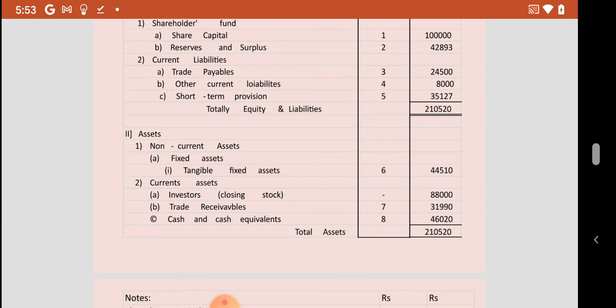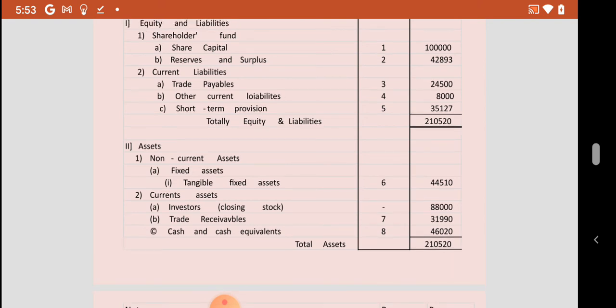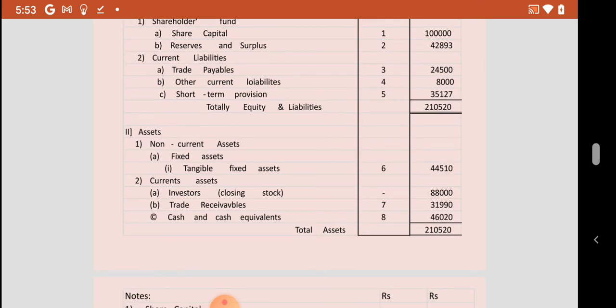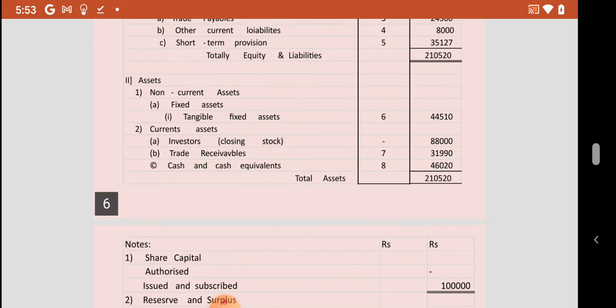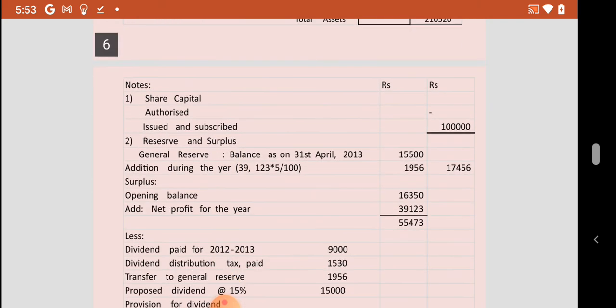Next we come to assets. On the asset side we have non-current assets. Under that, fixed assets, note number 6, we have 44,510, that is after depreciation. Under current assets we have inventories and trade receivables amounting to 88,000 and 31,990. Cash and cash equivalents amounted to rupees 4,620. So total assets also amount to 2,10,520 rupees.